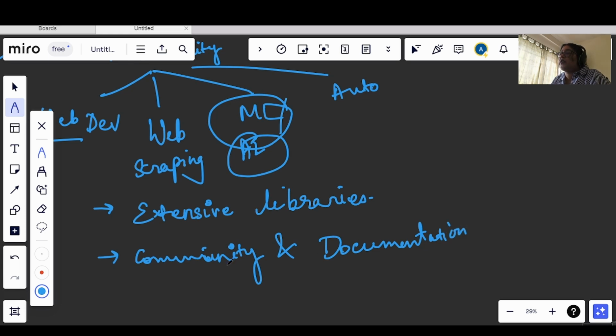The other thing is it is an interpreted language. Now let's say you are writing some code. You have written an entire code, and if it is a compiled language, many times they will show you the error, but you will not know in which line you have the error. So in Python we have this pro, that it is an interpreted language, so you will always know where you are making a mistake.